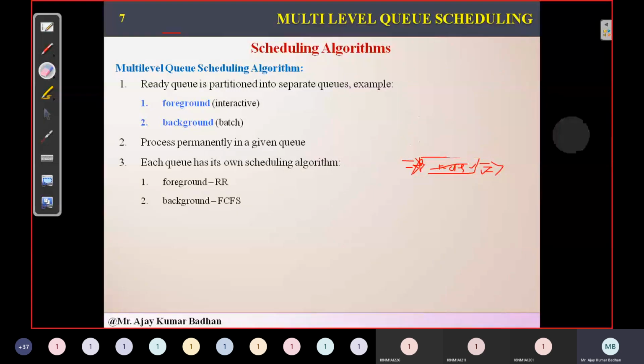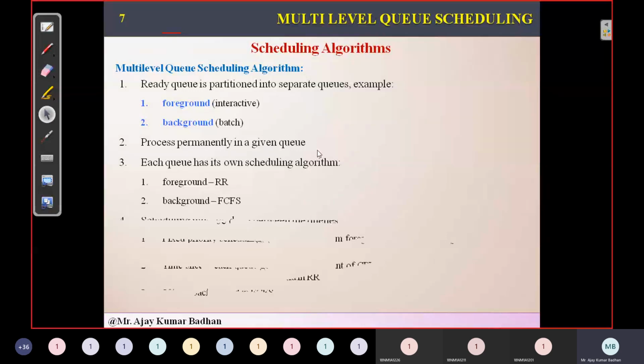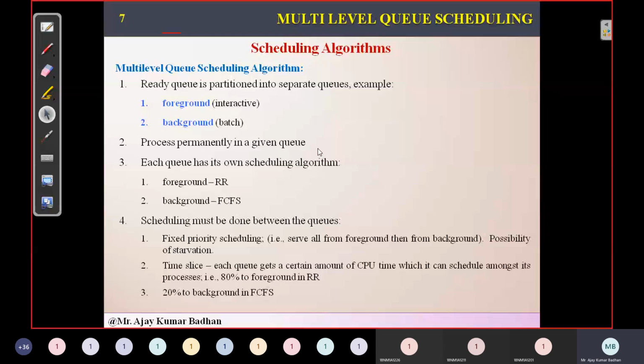So this is what relates to your multi-level queue scheduling algorithm. The only drawback with this is that once the process is generated, it is allocated to one of the queues by default, and it can never be moved. I will show you with the help of a diagram so that you can understand. As I told you, there will be fixed priority scheduling. Generally, as foreground and background is done, foreground will be given 80% of the CPU, whereas background will be given 20%. That's it. So 80% of the time the CPU will be busy with our applications, whatever we are opening in our system, whereas the 20% will be given to the background processes, very less.